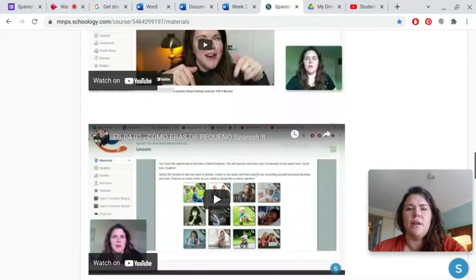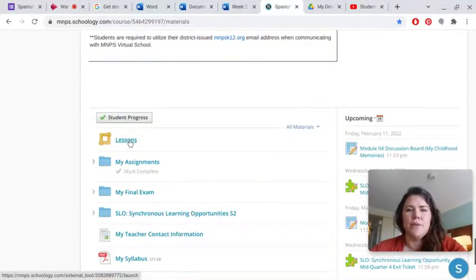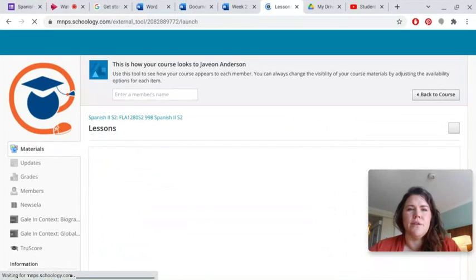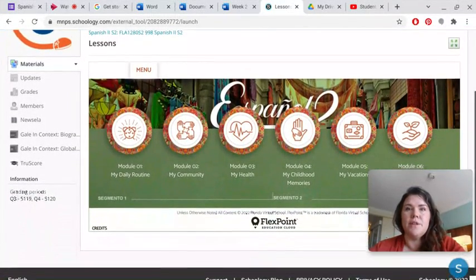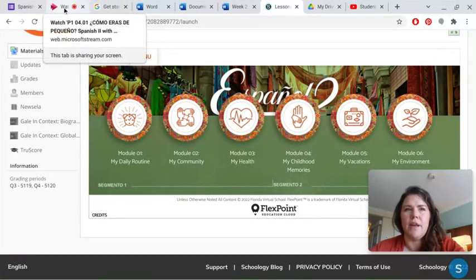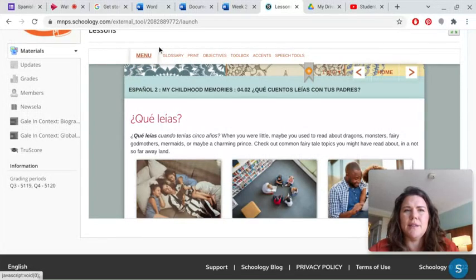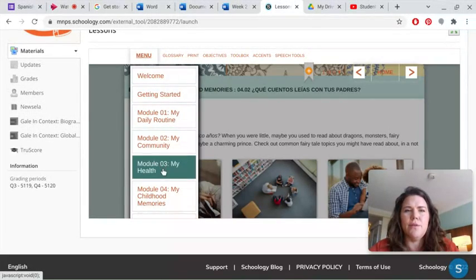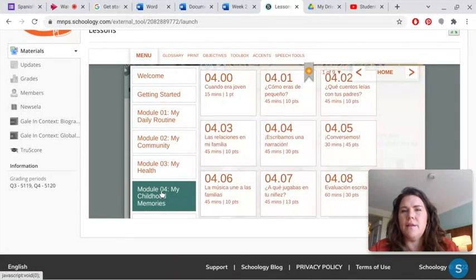So when you're on the materials tab, you will see your lessons, and that's what we're going to look at right now, and hopefully have some time to look through the 04.02 assignment. So I'm going to pause the video really quickly just so I can navigate and not have you watch the navigation. Okay, so when you're navigating, you can always go up to this menu tab right here once you get into the lessons, and go to Module 4. And you click that and the lessons will pull up.